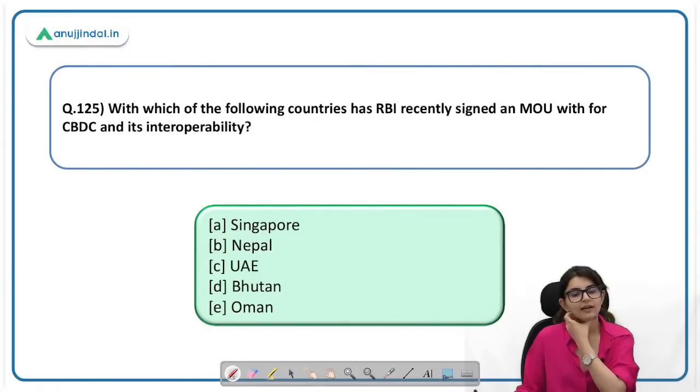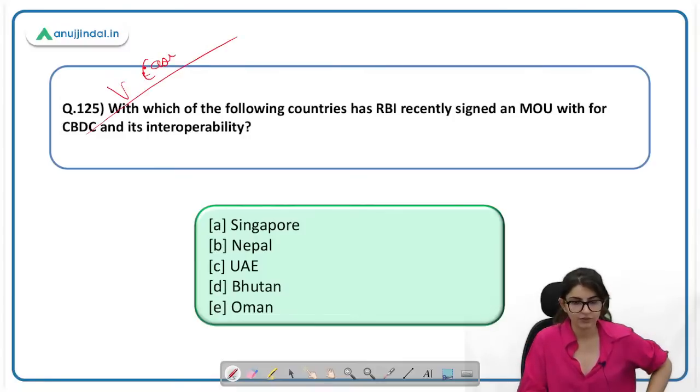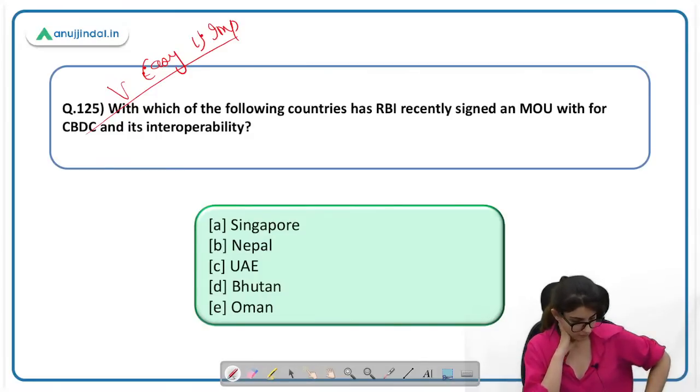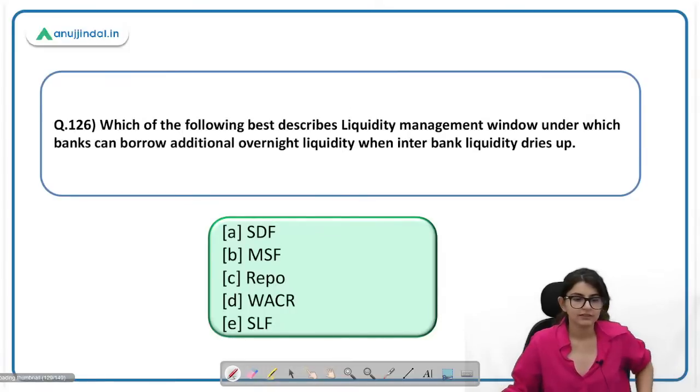Which of the following countries has RBI recently signed an MOU with for CBDC and its interoperability? Very easy, very important for phase 1. Phase 2 में नहीं आएंगे इतने easy question. Please let me know what is the answer for 125. Yes, it is UAE. बिल्कुल सही. 126 पे आ जाते हैं.